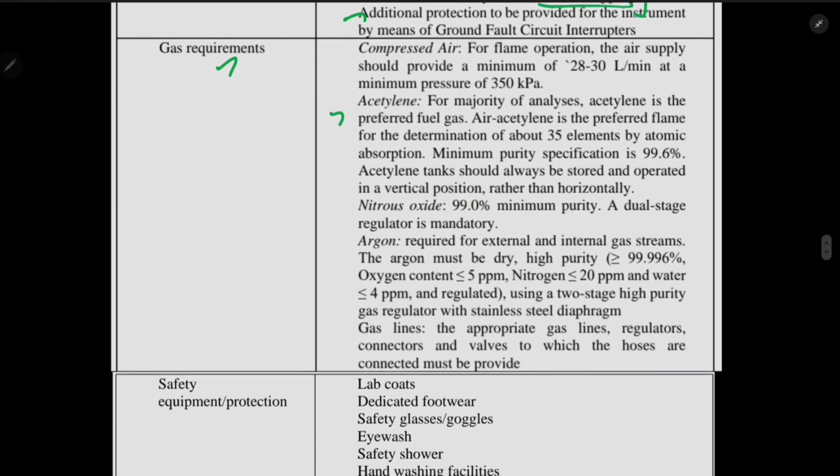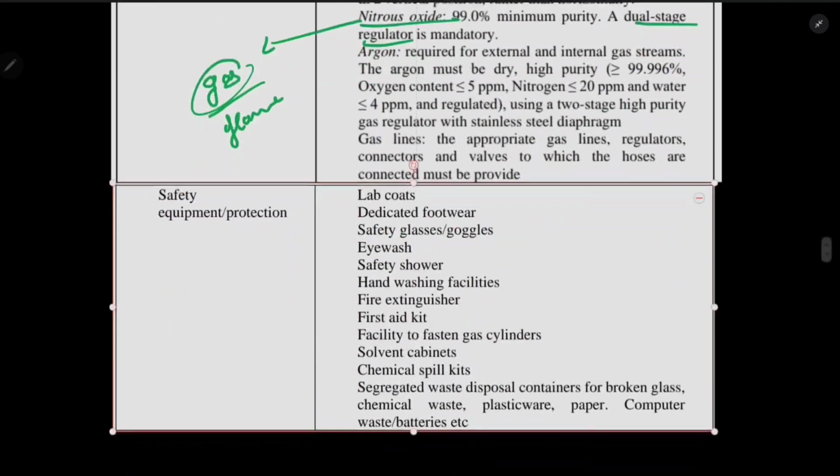And nitrous oxide has a minimum purity of 99%. If you want to use nitrous oxide as a gas for the flame, then a dual stage regulator is mandatory, because if you don't have the dual stage regulator, then it might explode. So you should be aware of the dual stage regulator. Then argon, if you want to use that, has the highest purity, 99.96, and it should be dry, and a two stage high purity gas regulator should be there, obviously.